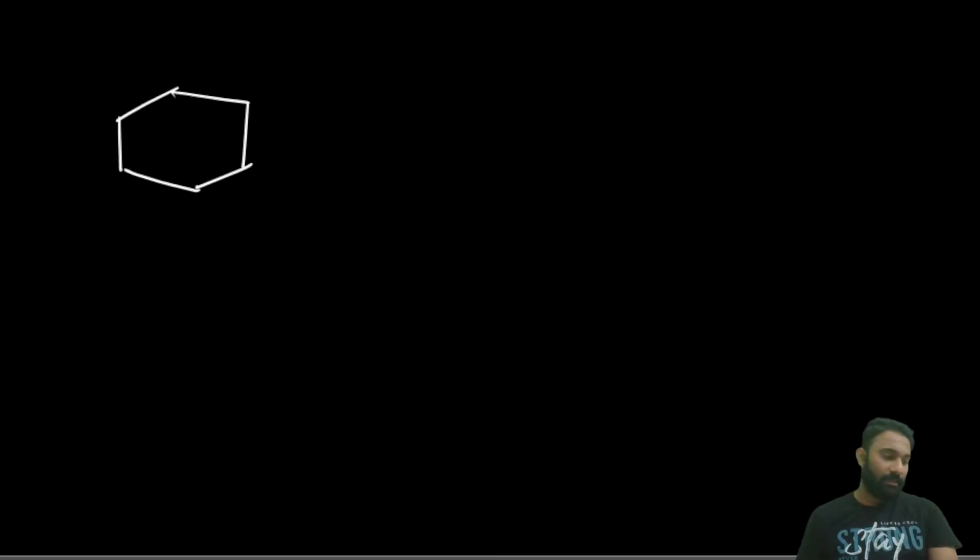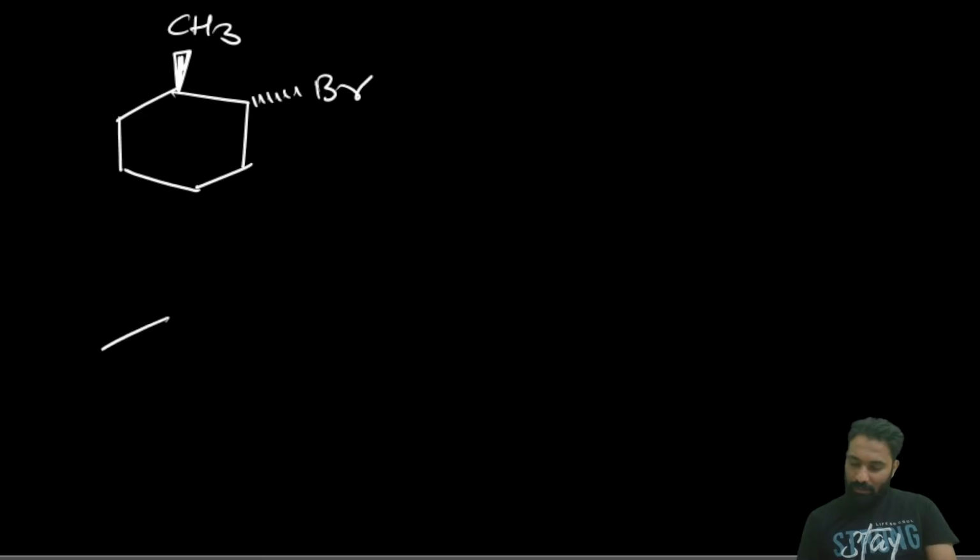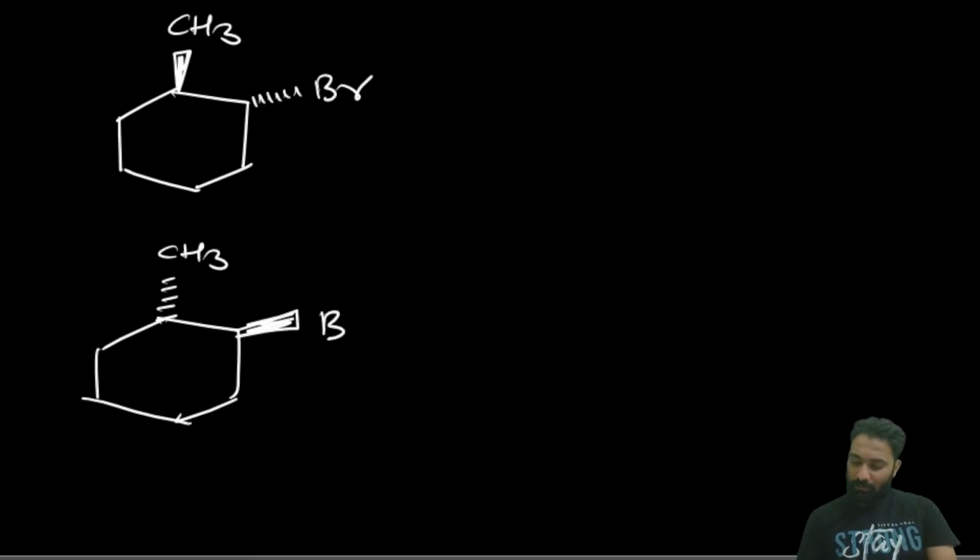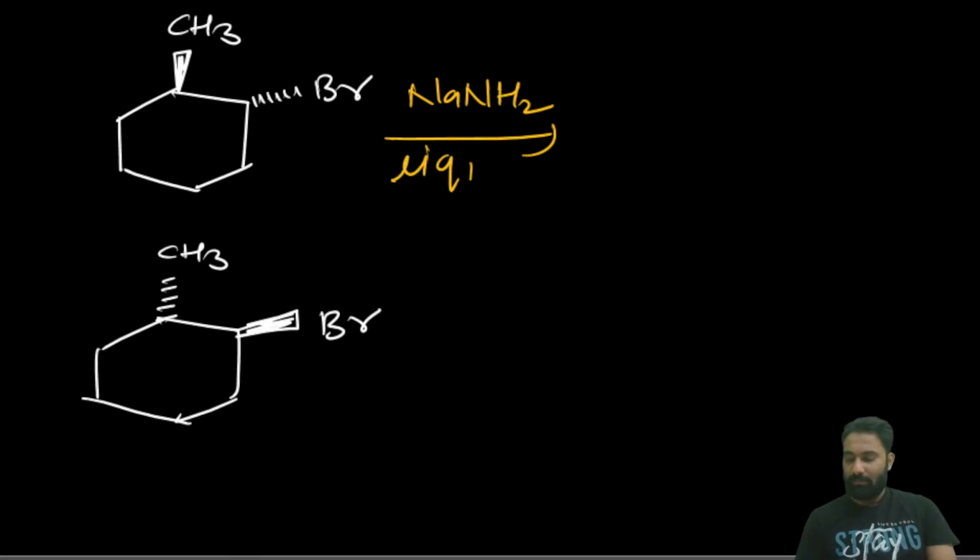Now next, if they ask stereochemistry questions based on E2 elimination. Now this is a CH3. Now this is a Br. Done. Now here, in the next case, here it is a CH3. Now here it is a Br. Done. Now with sodium amide in the presence of liquid ammonia. Done. Here also sodium amide in the presence of liquid ammonia.